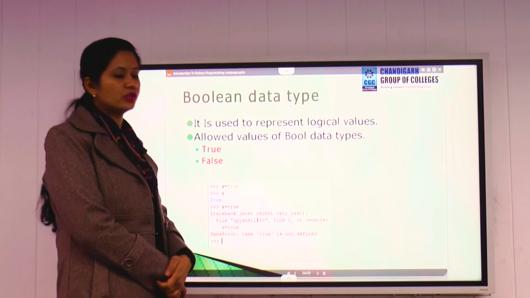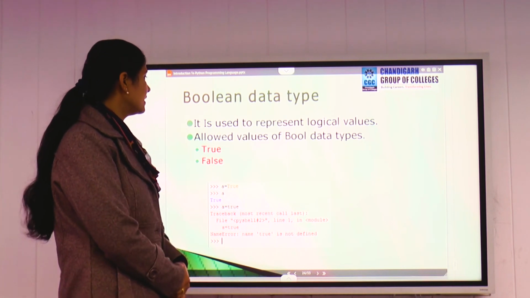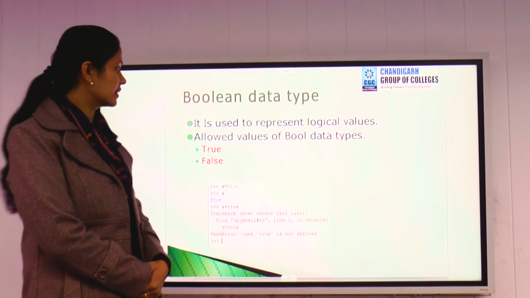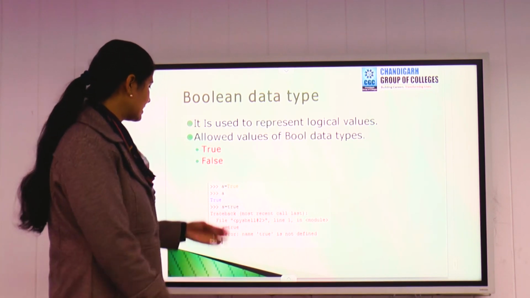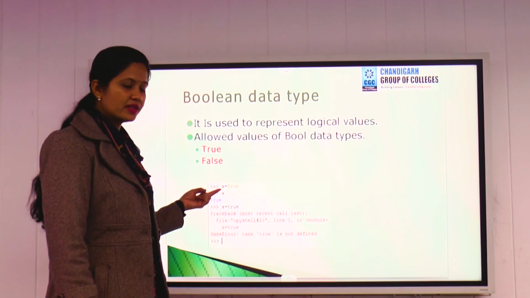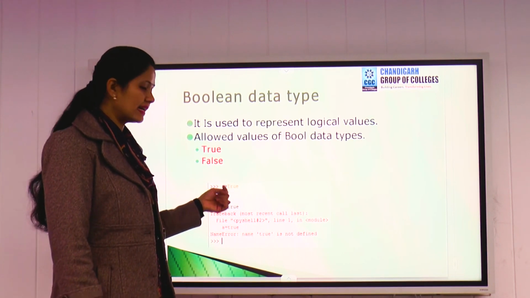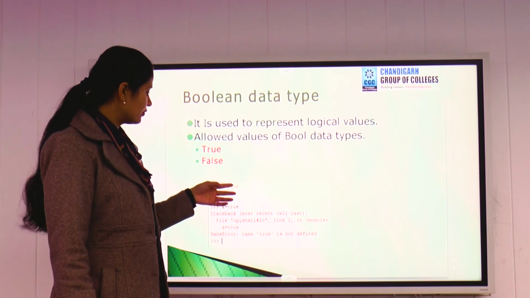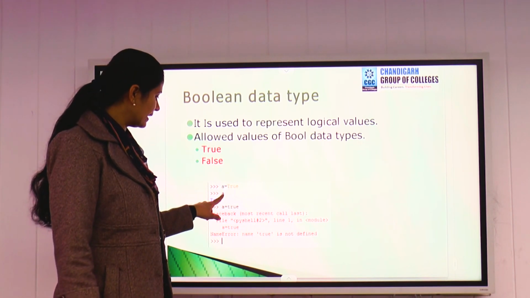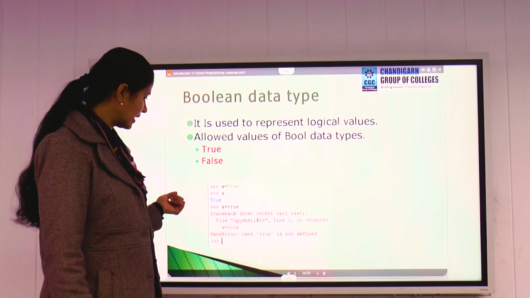Next, we have the Boolean data type. It is used to represent logical values, with the result in the form of true and false. As you can see here, we have taken a variable A and assigned a value 2. Once you press enter, you will get the result A is equal to true, right?